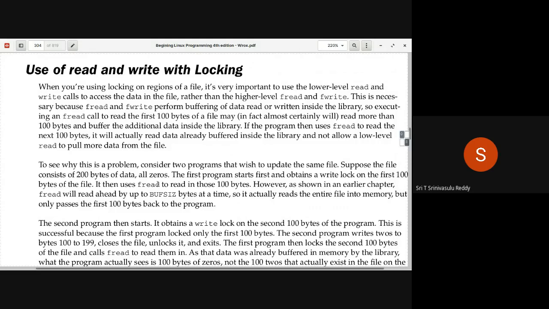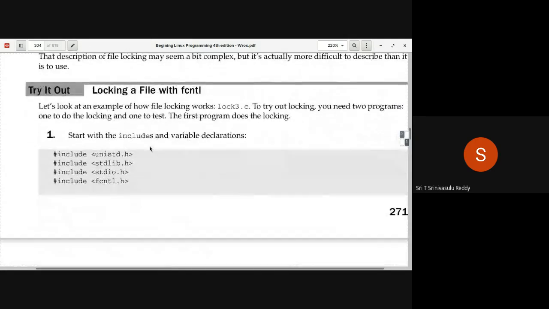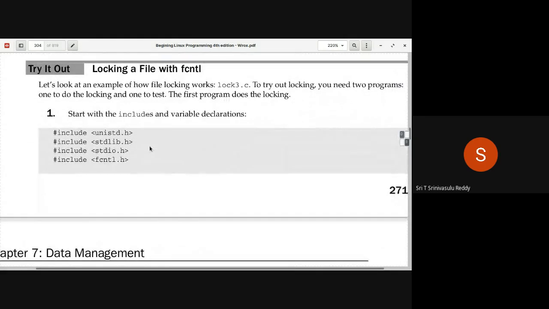So the locking is not going to behave appropriately in that particular scenario. So use only read and write system calls as a part of it. So that's very, very important. Now let us go ahead and look into log3.c, the very first program.